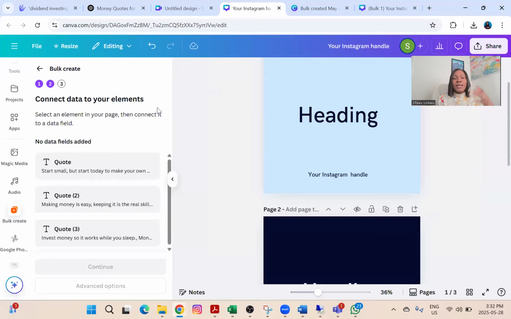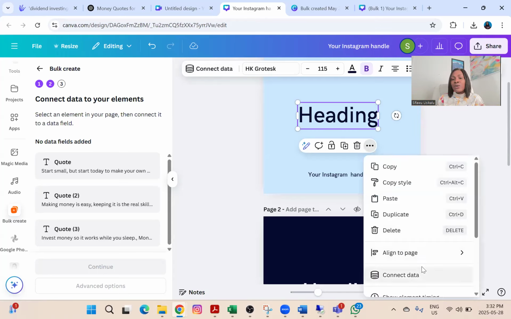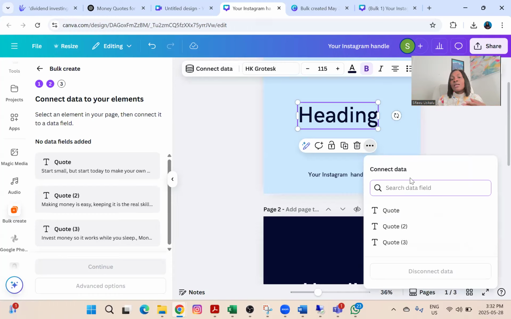Once you're finished copying all your file from the Excel sheet into your Canva, you're going to click on done. And you can see it automatically comes to this part where it has my quote 1, quote 2, and quote 3. Now I need to link the data to my canvas. So I will go to page 1, which is this, and you can see it already says connect data. If you don't see this connect data here, you can always click on this three-dotted line and you're going to see connect data.